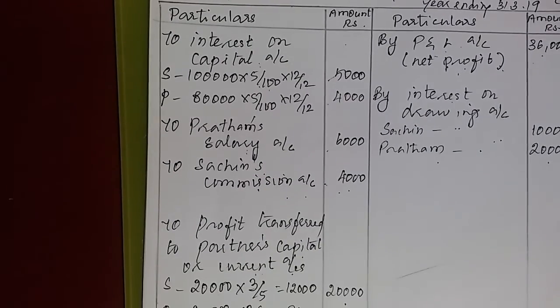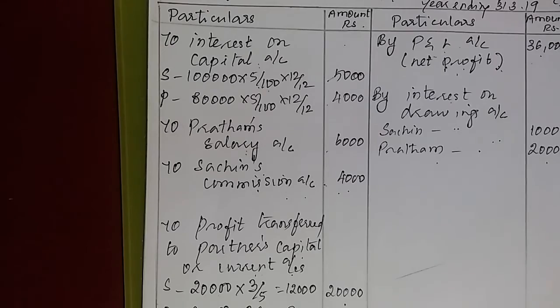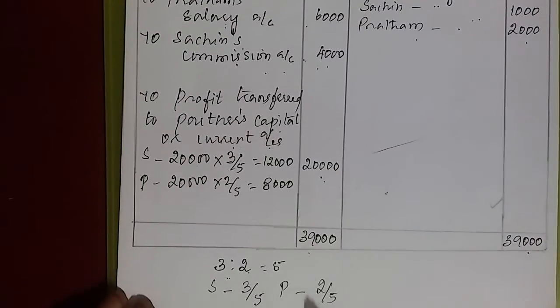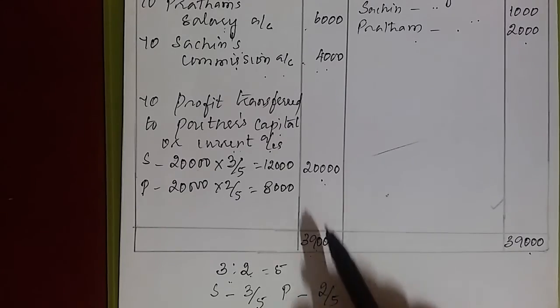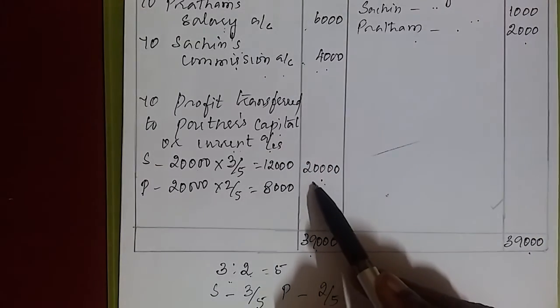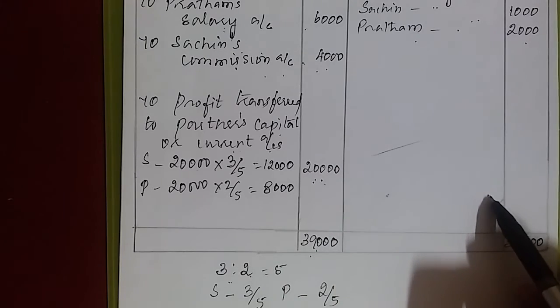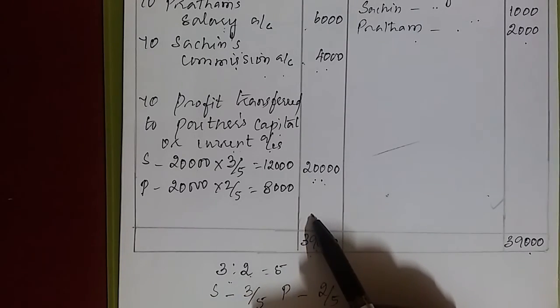Then the total credit side I have taken because on credit side the total is more. The same total I have written here on debit side. From this I have deducted all the expenses. I got this 20,000 as what? Balance. This balance is considered here as what? Profit, because excess income over the expense.